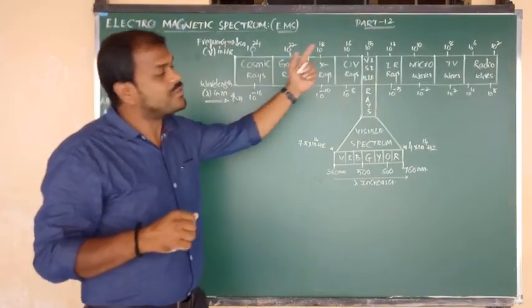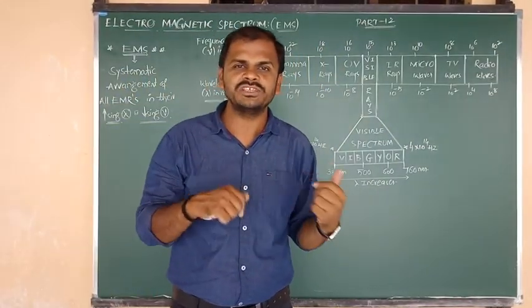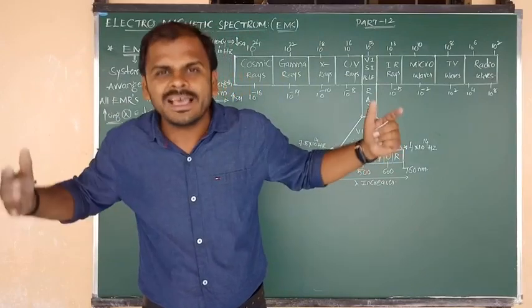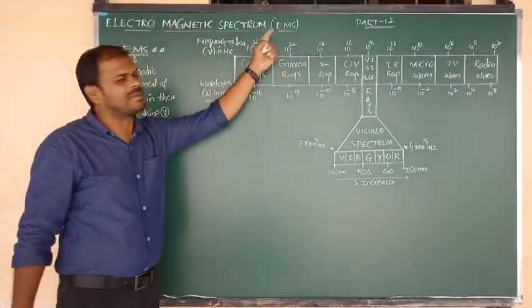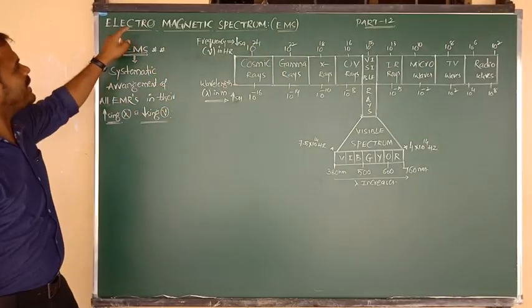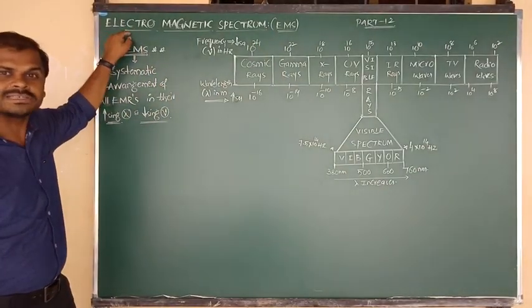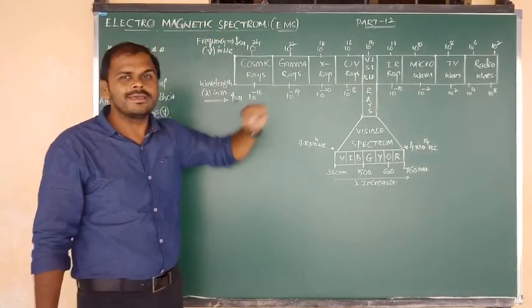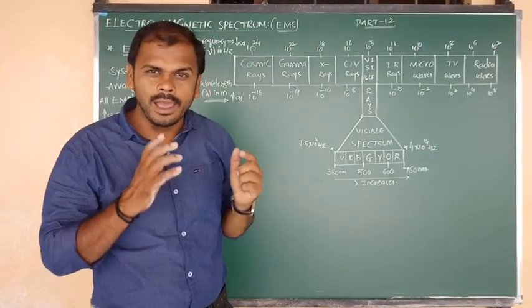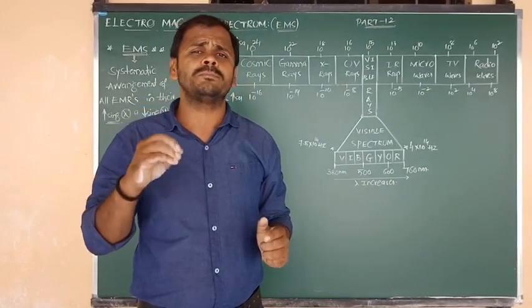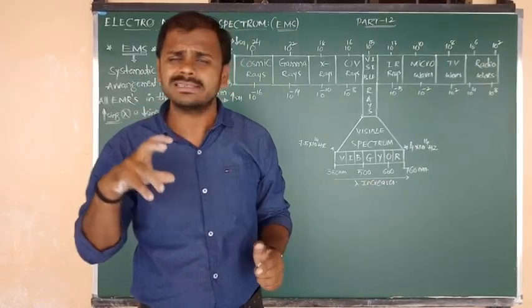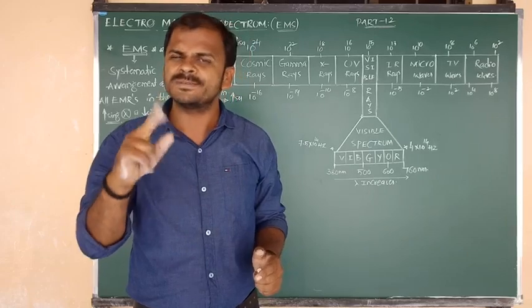Now in this part 12 video class, in this lecture 12, I am going to explain about the EMS. Sir, what is meant by EMS? The meaning of EMS is electromagnetic spectrum. In this video class, particularly, we are going to discuss two types of spectrums.